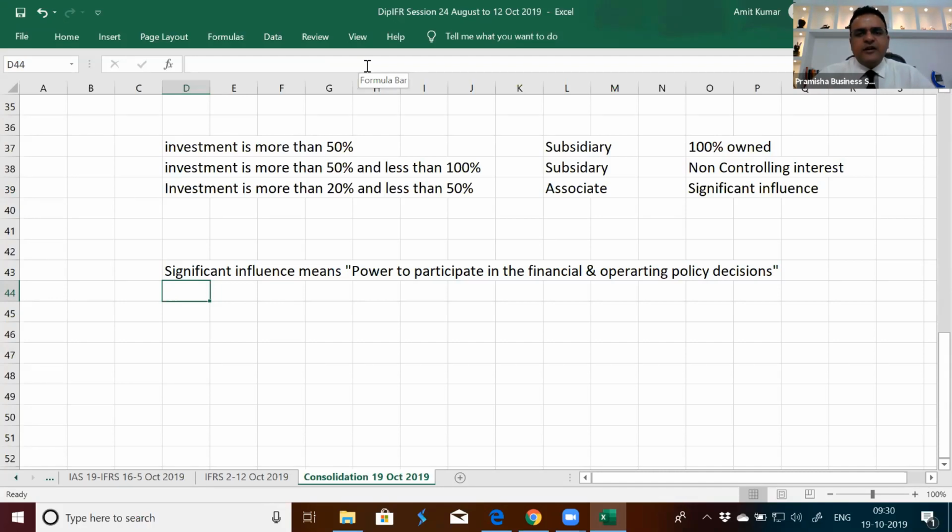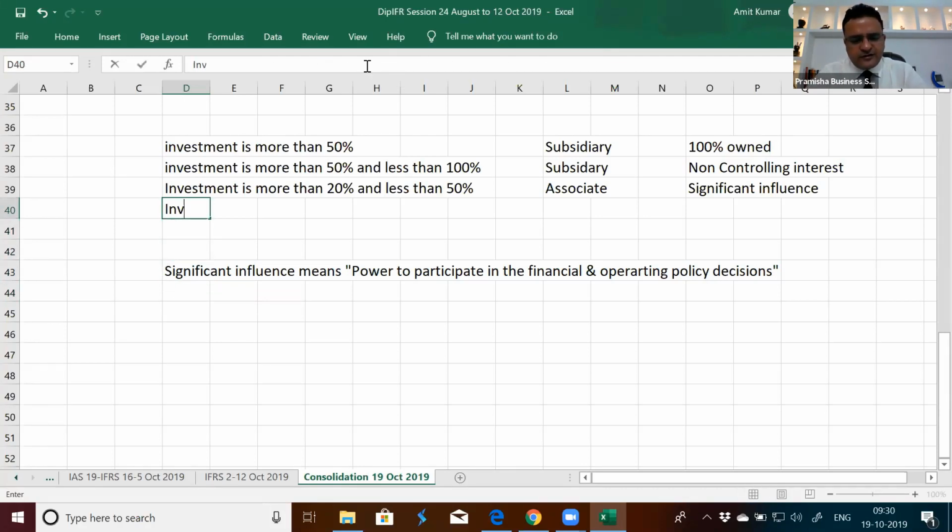In spite of having 18%, if someone is able to influence the economic decisions, they are required to show it as an investment in associate. It is not a simple, mere investment traded in the public market. There is a significant influence involved, so it has to be shown as an investment in associate.